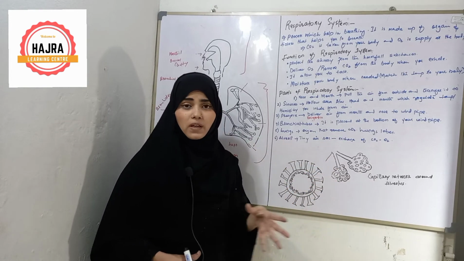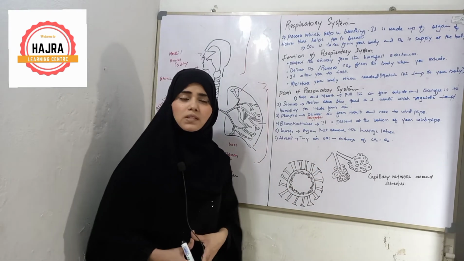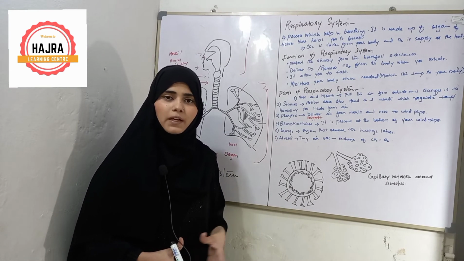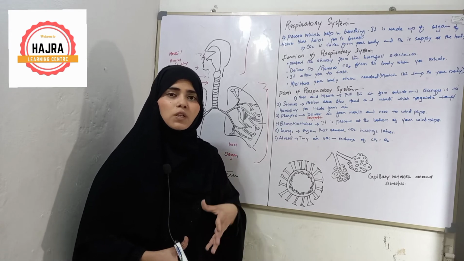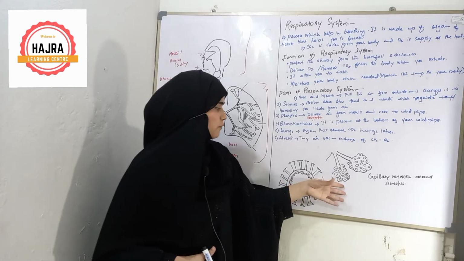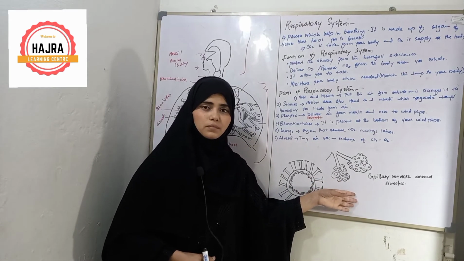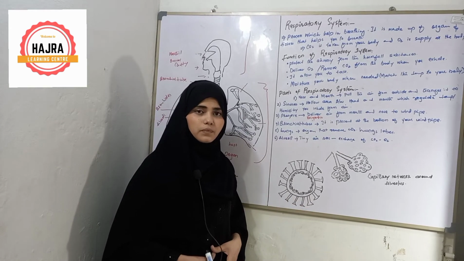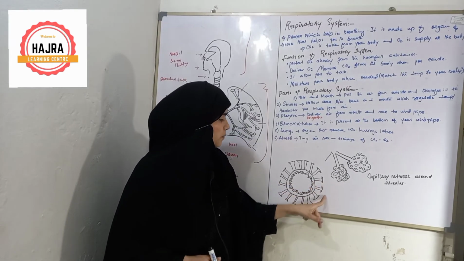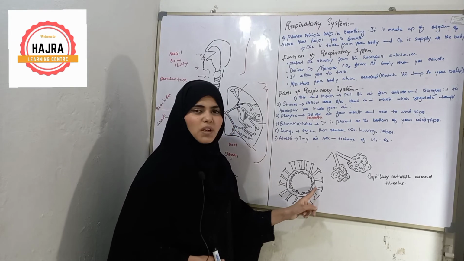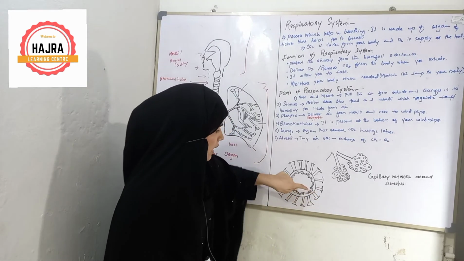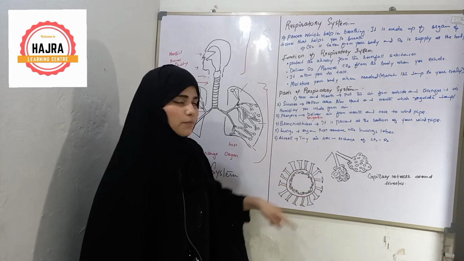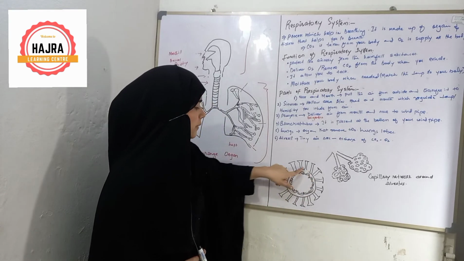The main function of the air sac is the exchange of two gases, carbon dioxide and oxygen. Oxygen gas is supplied to the blood and carbon dioxide is removed from the bloodstream. This is the main function of the air sac. Now look at the structure of COVID-19. The spike you can see is made up of protein. And the outer round boundary is made up of lipid. This is called the lipid membrane.